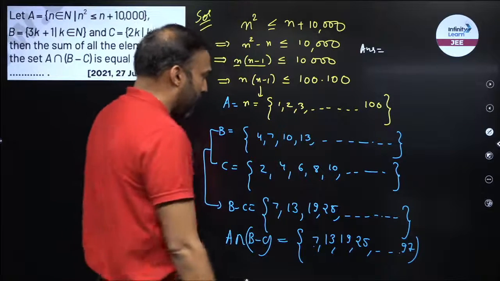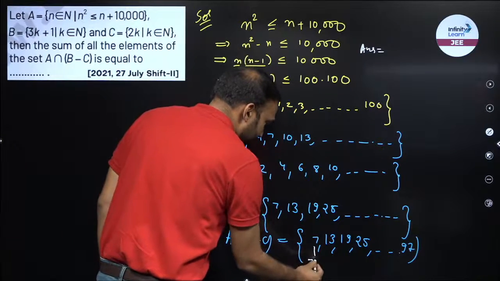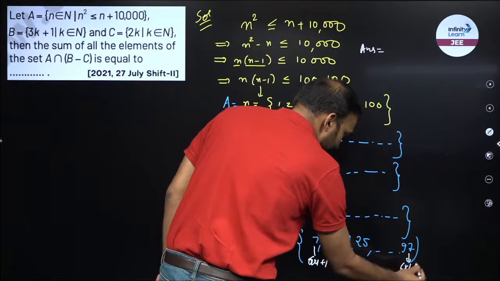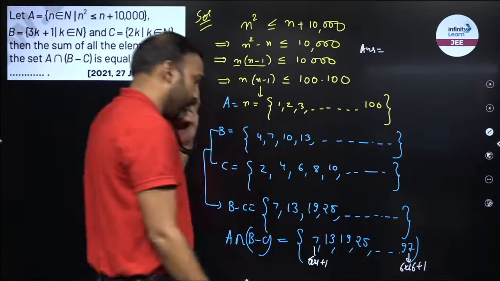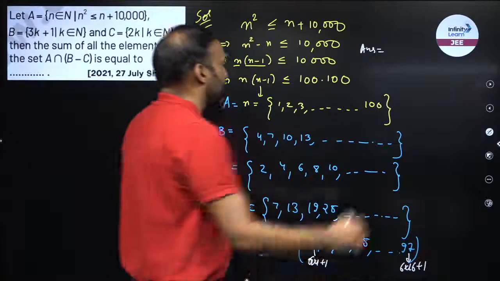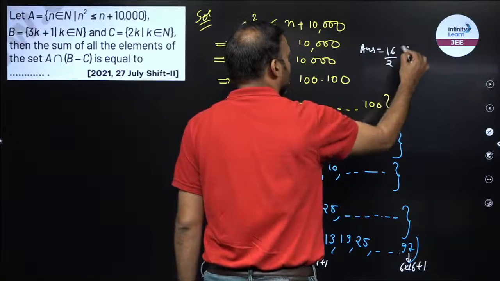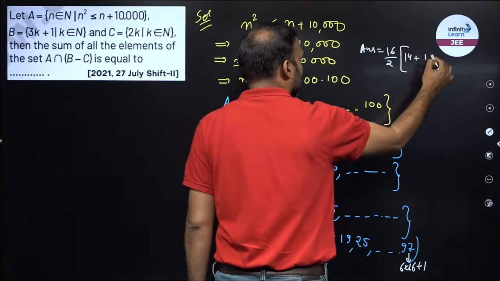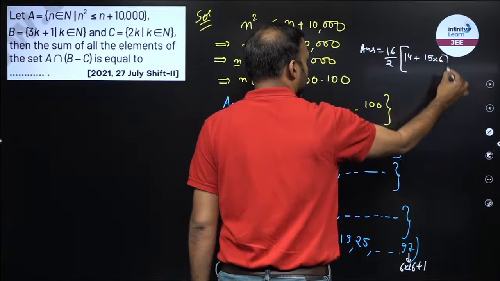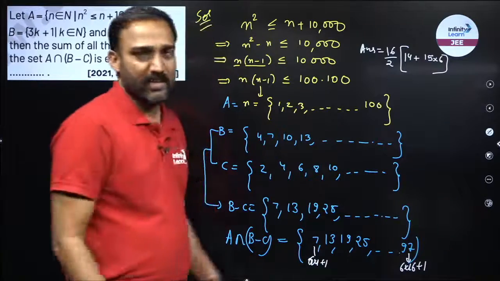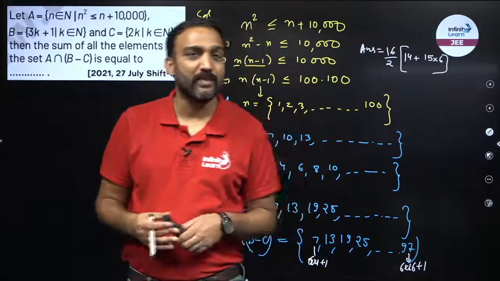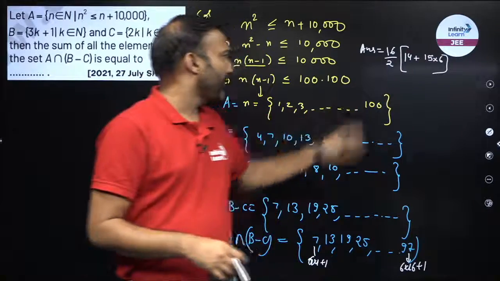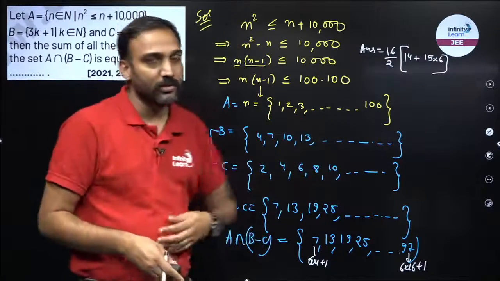Number of terms, right? How many terms are there? This is 6 into 1 plus 1, and this is 6 into 16 plus 1. So from 1 to 16, I have 16 terms. So n by 2 into 2a, 2a is 14, plus n minus 1 into d. The sum of n terms of an AP is given by n by 2 into 2a plus n minus 1 d. That is what I have used over here. So now we can simplify this and this will give me the answer for this particular question.